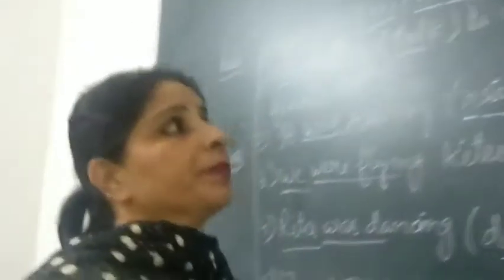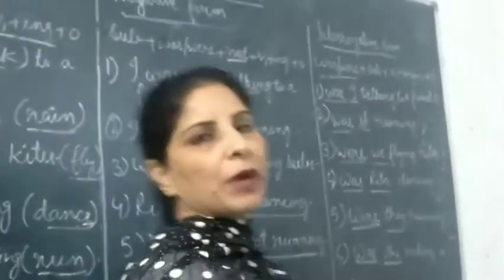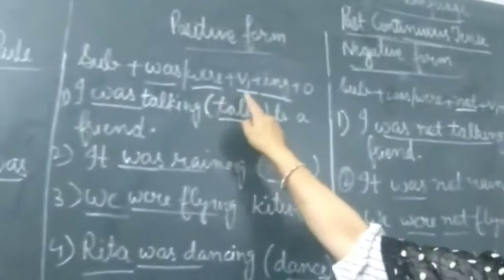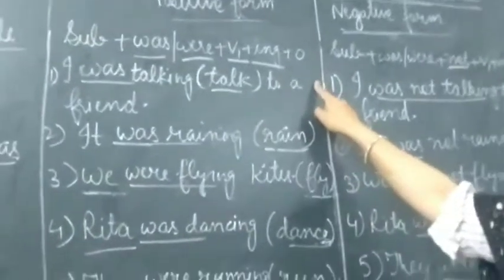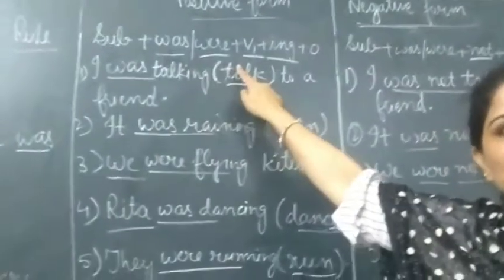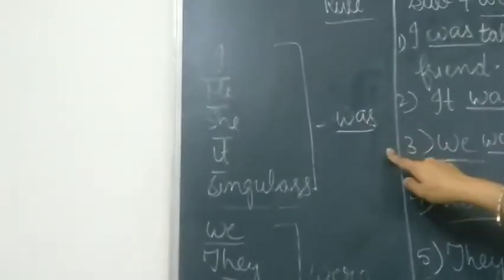Okay dear students, so we have completed the past continuous tense form also, and I hope you have understood this. You only need to remember was, were plus verb first form plus ing, and you should know where to use was and where to use were. With I, he, she, it or singulars, any third person, we need to use was. With we, they, you, plurals, we need to use were. And in negative forms, simply add not.